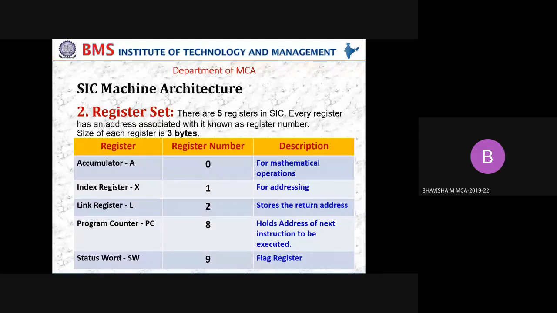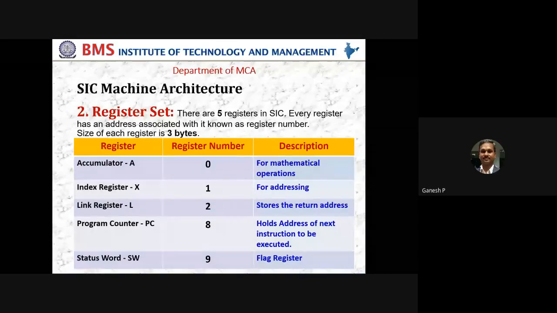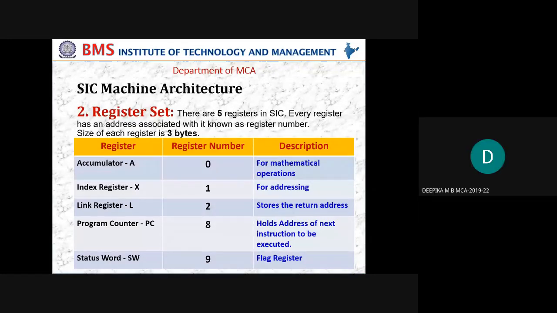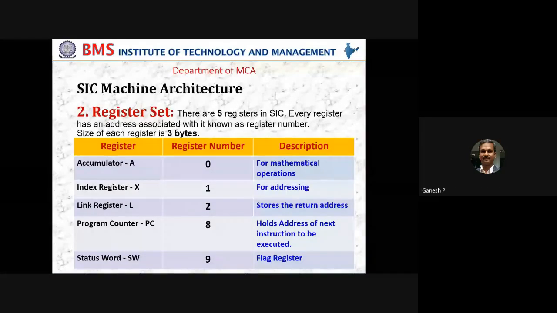Present, sir. Chaitra? Present, sir. Diksha Manjunath? Present, sir. Deepika LG? Present, sir. Deepika MB? Present, sir. Murali Krishna? Present, sir.